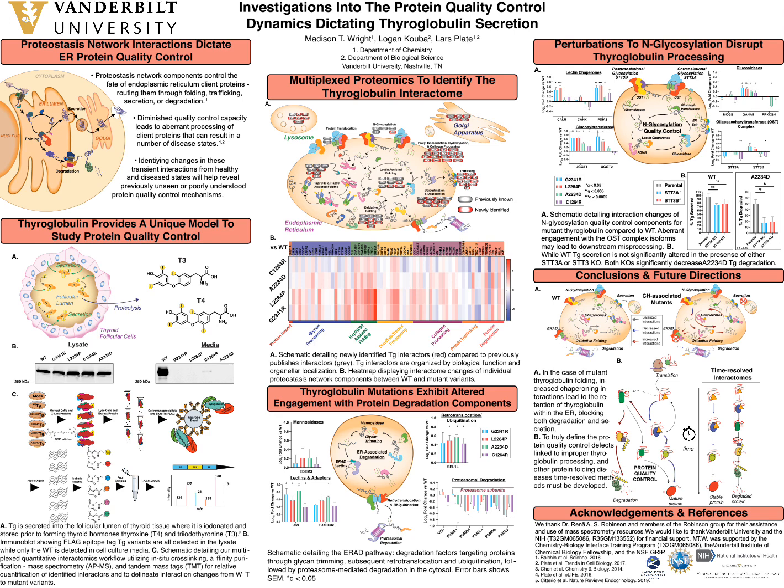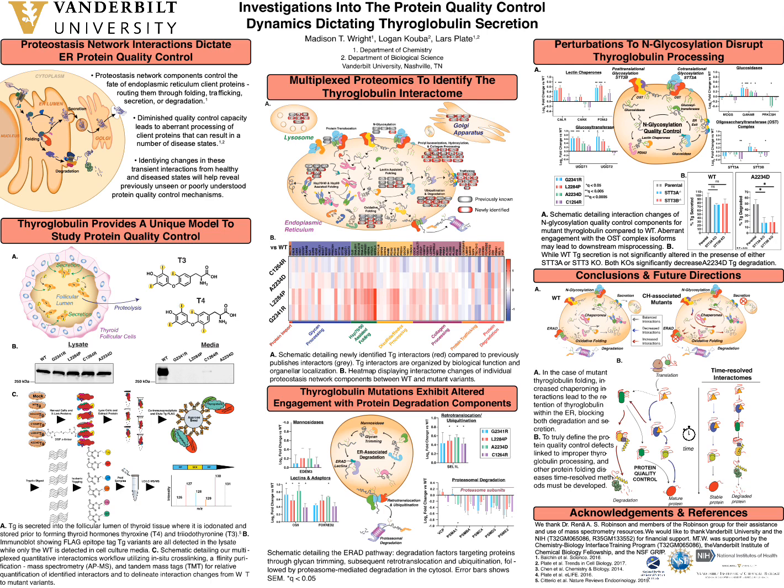Additionally, we noticed significant changes in engagement with N-glycosylation components, particularly glycan trimming and modifying enzymes, as well as glycoprotein-specific lectins and accessory proteins that exhibited increased engagement with mutant thyroglobulin compared to wild type. What stood out to us, though, was a subtle but significant change in mutation-specific engagement with the furthest most upstream N-glycosylation component, the oligosaccharyltransferase, or OST complex.